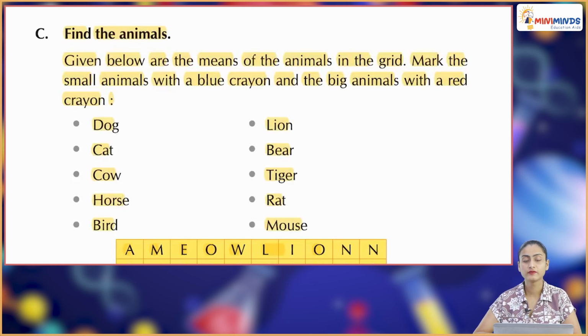Find the animals. Given below are the names of the animals in the grid. Mark the small animals with the blue crayon and the big animals with a red crayon. So you have dog, cat, cow, horse, bird, lion, bear, tiger, rat, mouse. You have a grid below these names. All the small animals you have to encircle and mark with the blue crayon, and then the big animals you will mark with the red crayon.